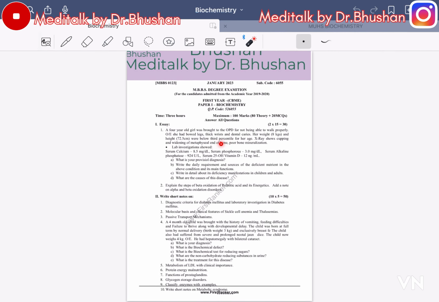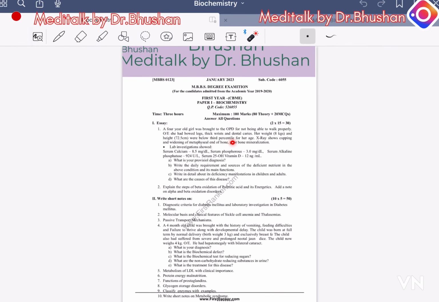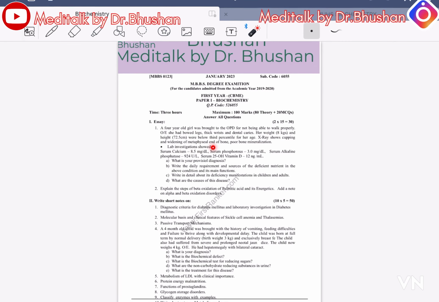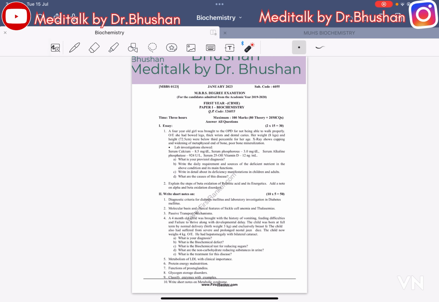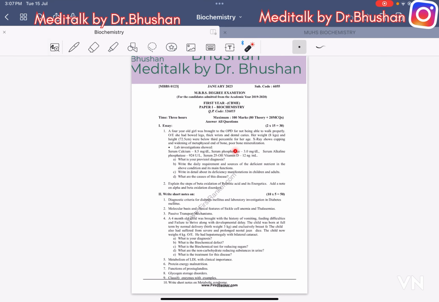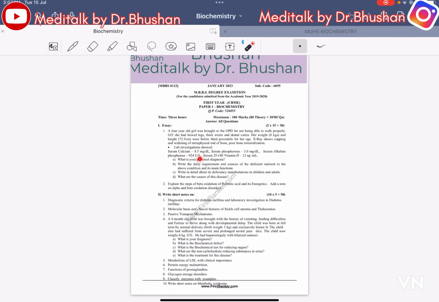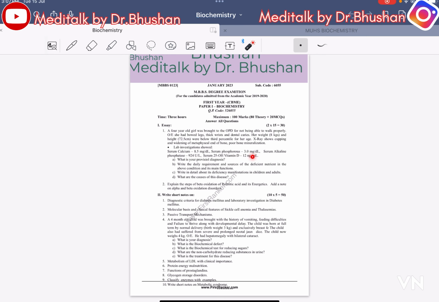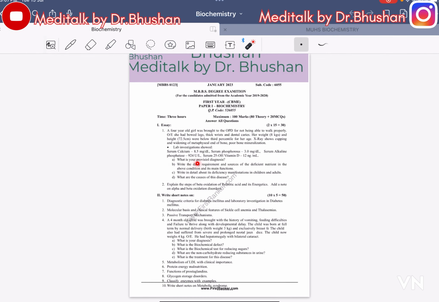Where elbow is below the 3rd percentile for age. X-ray shows cupping and widening of the metaphyseal end of bone, poor bone mineralization. Lab investigation shows serum calcium 8.5, serum phosphorus 3, serum alkaline phosphatase is 924, serum 25 OH vitamin D 12. What is your provisional diagnosis?